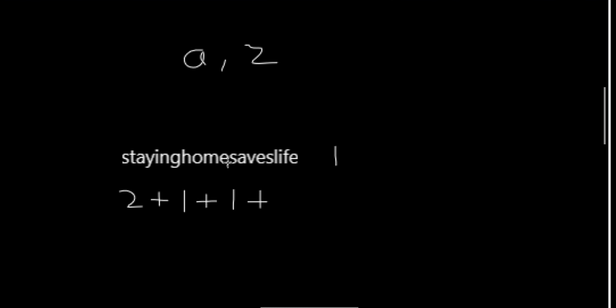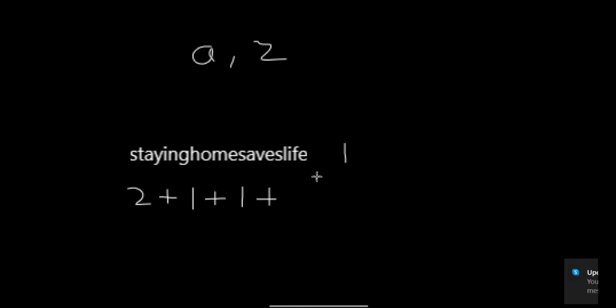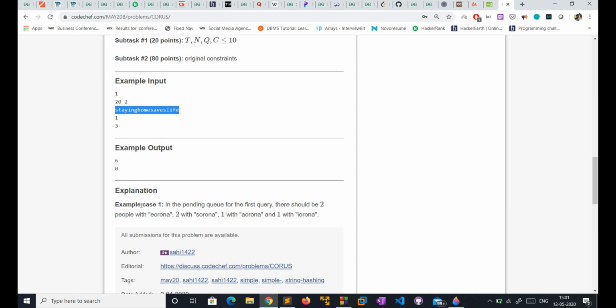For E we consider 3 E's, so 1 is inside the isolation center and 2 are outside it. So that's it for it. And so 2 plus 2 is 4, and 5, 6. So 6 is the answer.